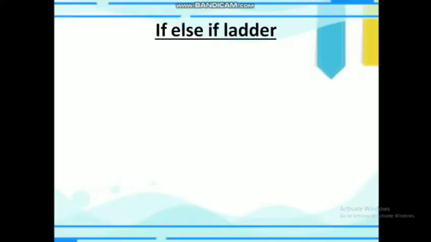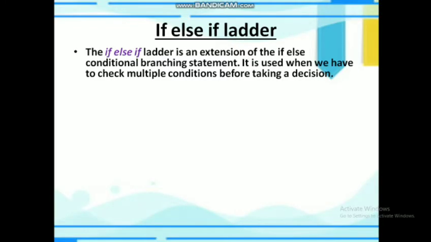Next type is the if else if ladder. The if else if ladder is an extension of the if else conditional branching statement. It is used when we have to check multiple conditions before taking an action or decision. In an if else statement, only one condition we can check, and based on that, if the condition is true, the if block gets executed.